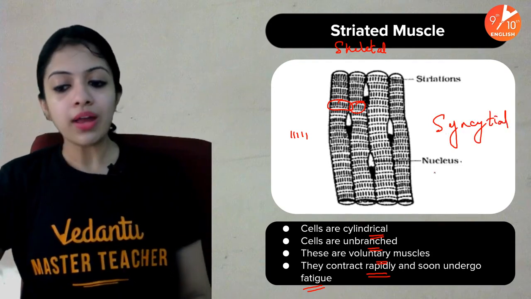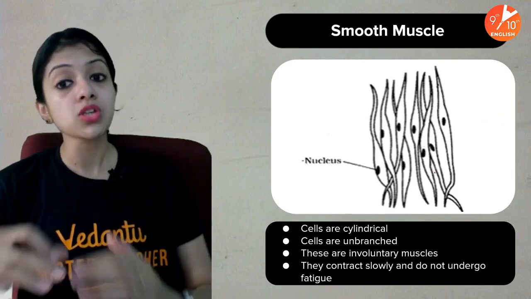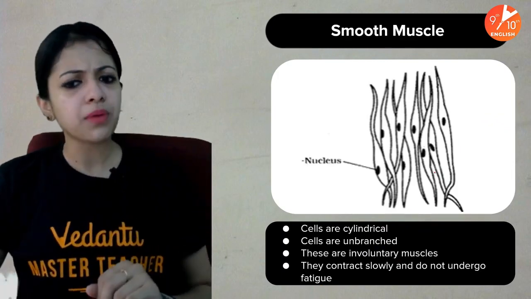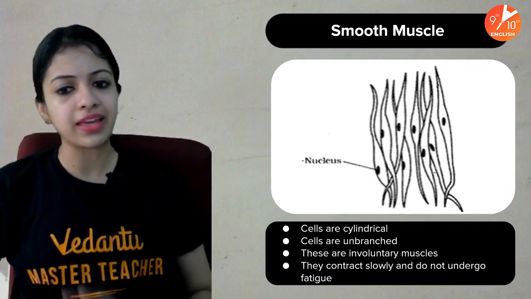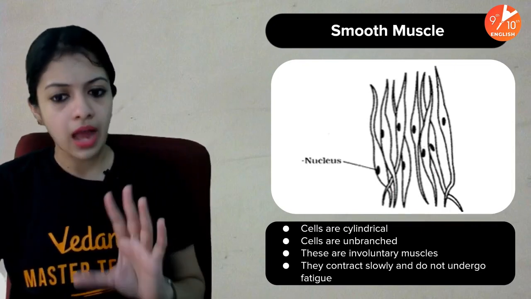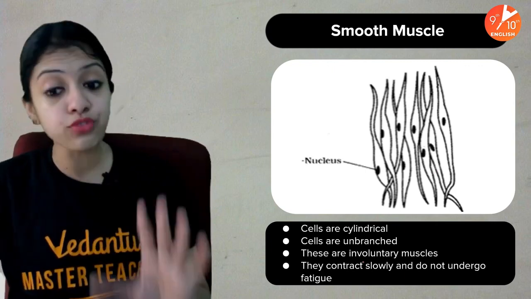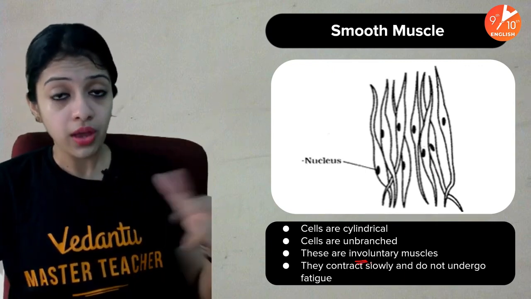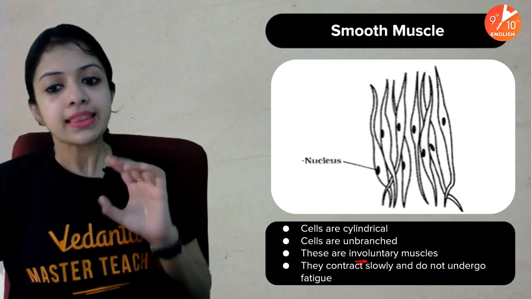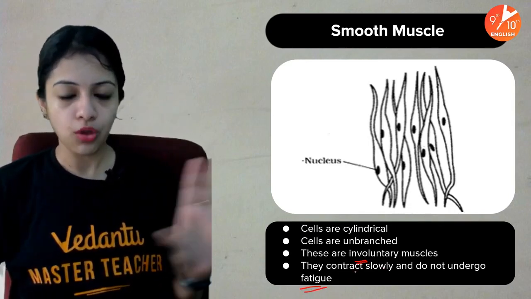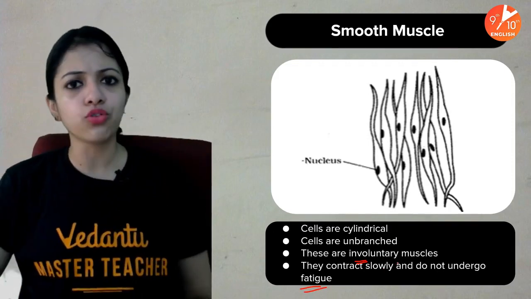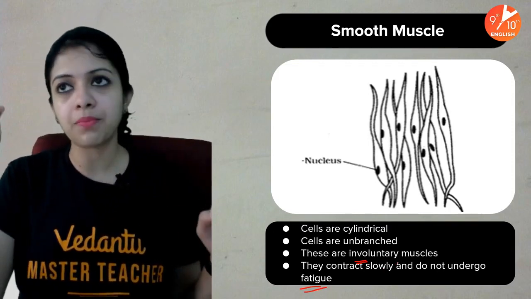Okay, so let us move on and understand smooth muscle. Smooth muscles, as you can see, the cells are more or less cylindrical and elongated. They are unbranched. They are involuntary muscles as compared to skeletal muscles. They contract slowly and they do not undergo fatigue. Because they can't afford to undergo fatigue. That is one thing we have to remember.